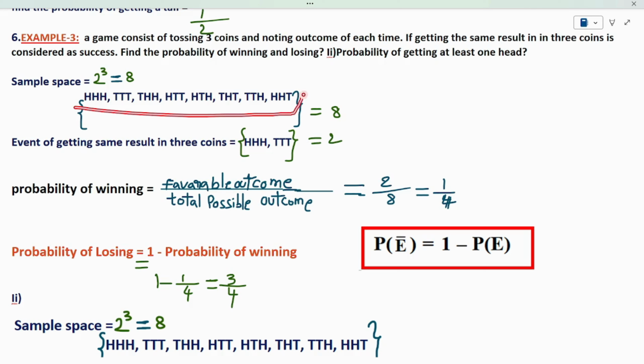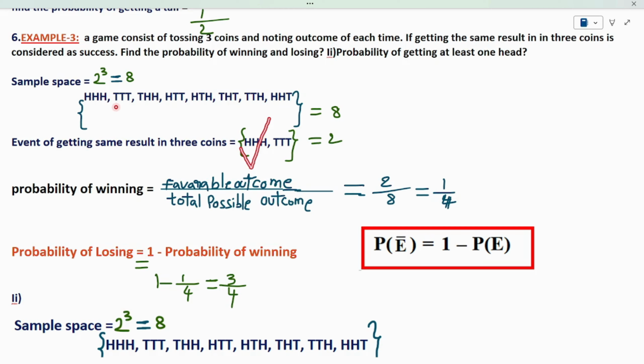I have to find the possibilities from the sample space which satisfy my condition. This is the sample space. I am finding the possibilities which satisfy my condition. What is the condition? The same result in 3 coins. Let's check this condition. See, head, head, head means all 3 coins have the same result, which satisfies my condition. So I am taking head, head, head as my event.